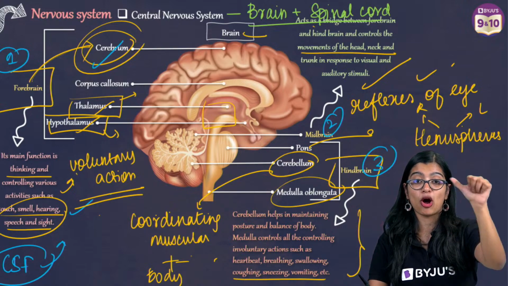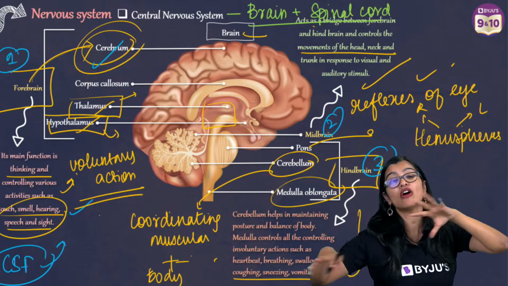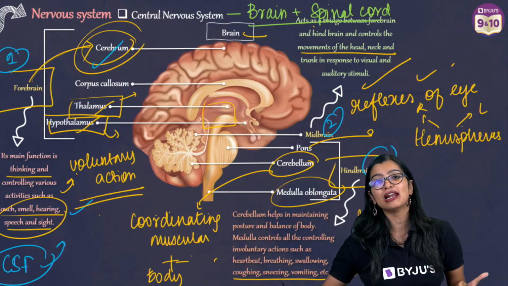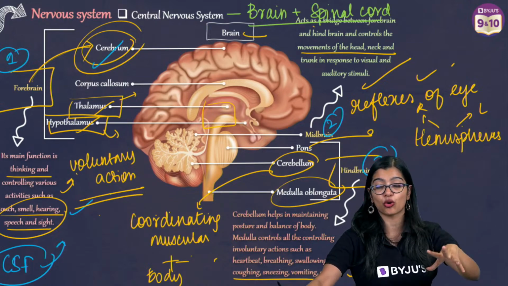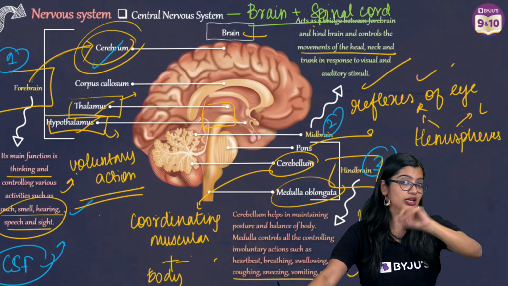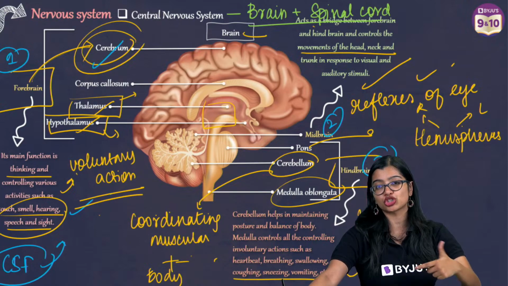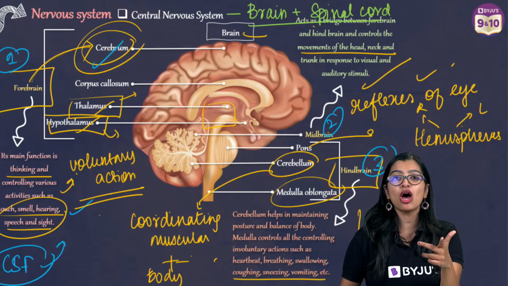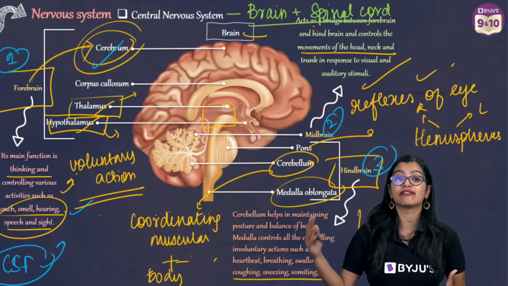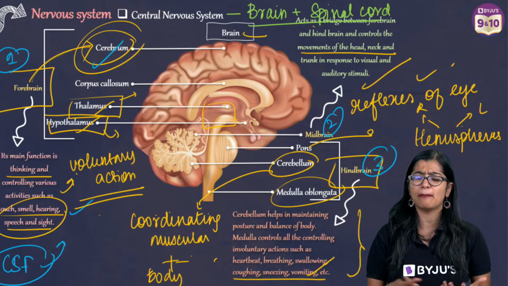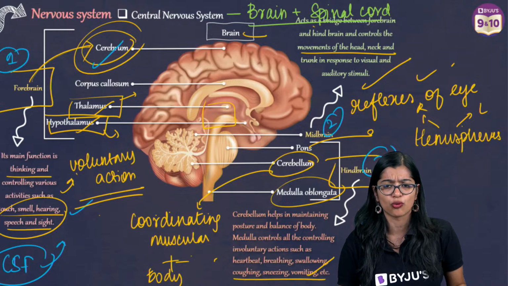What does pons do? Pons acts as a relay center and regulates the breathing mechanism. You have cerebellum, which is responsible for coordinating, not controlling, coordinating muscular activities, and maintains posture and body balance. Then you have medulla oblongata, which is necessary for regulating various involuntary actions such as breathing, blood pressure, and so on and so forth, right?